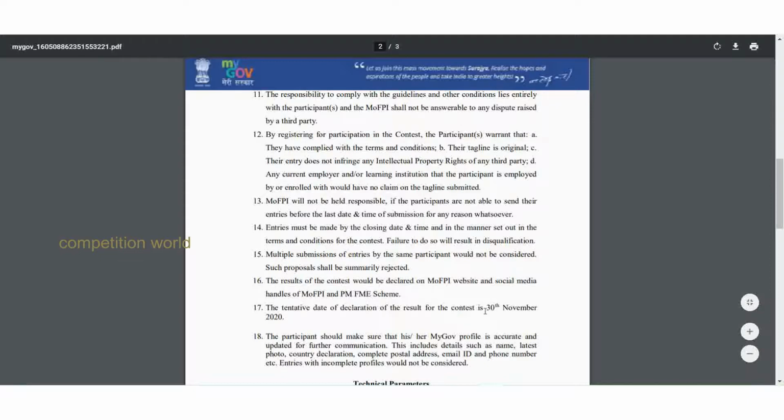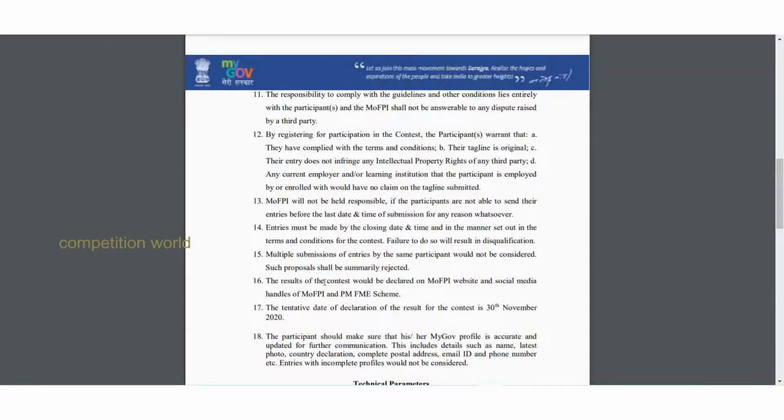So the result will be declared. They have given that the result will be declared on 30 November 2020. The last date is 26 November, and 4 days after that the result will be declared. We will notify in our channel, and you can also see the community page. The results of the contest will be declared on the website and social media handles under the PMFME scheme.